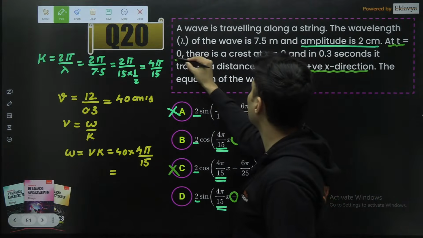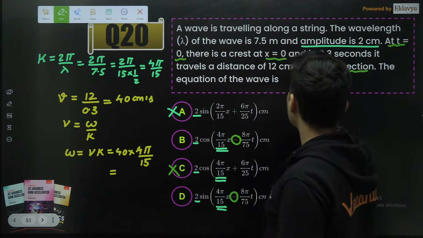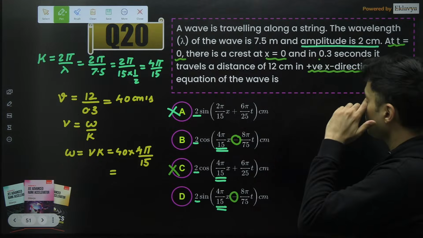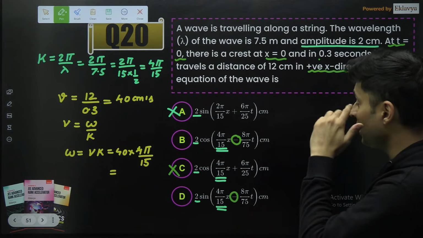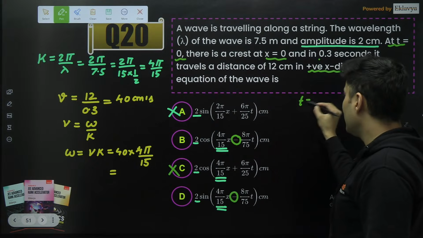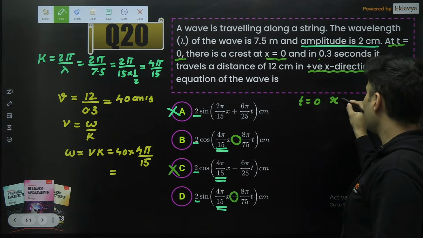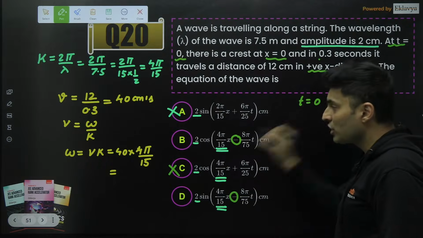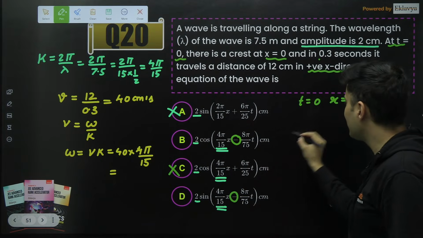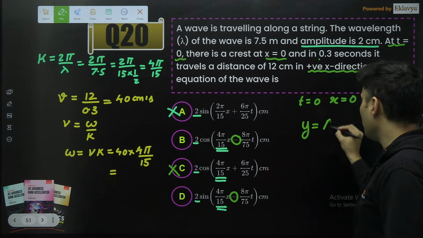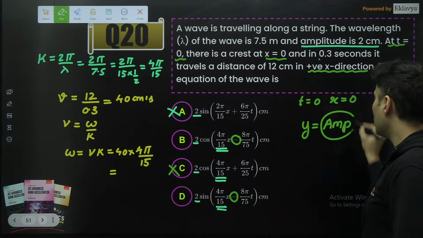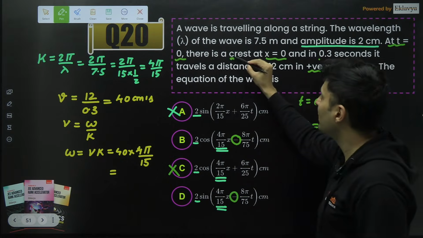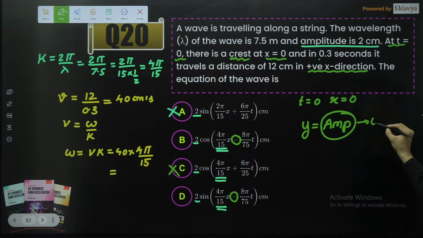At t equals 0, there is a crest at x equals 0, and crest means highest amplitude. So at t equals 0, x equals 0, what should happen? This entire equation should become the amplitude, because it is mentioned a crest is there.